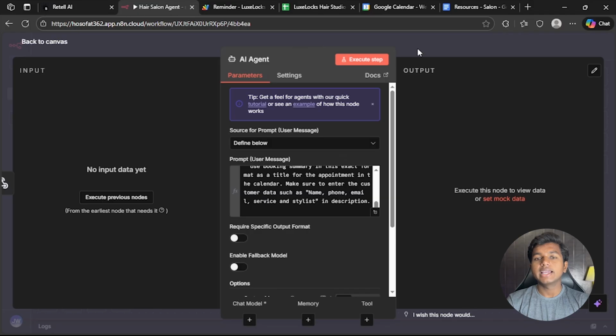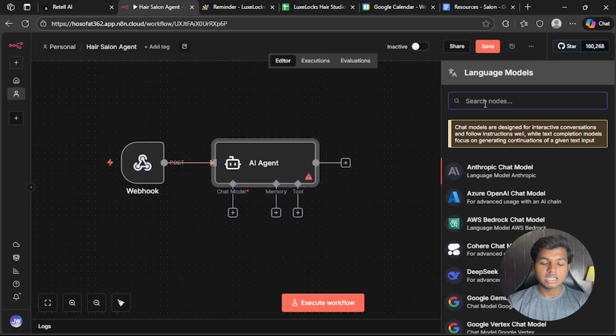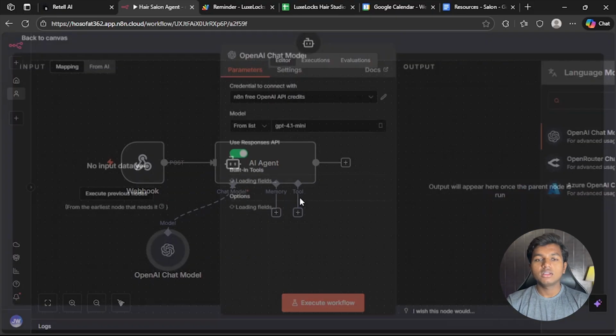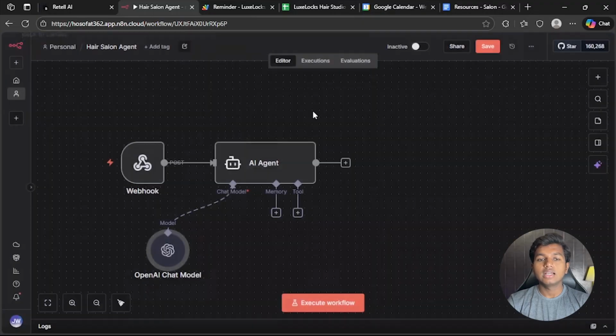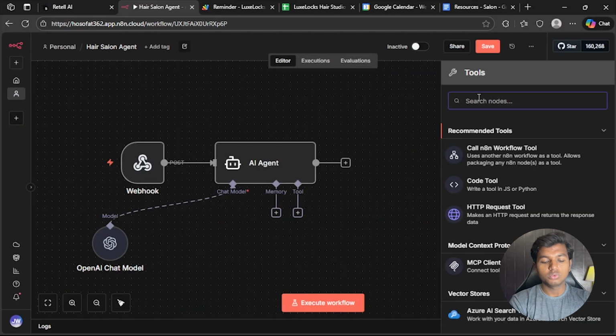So this was the AI voice agent. Now we have to select our chat model. Search for OpenAI chat model. This is in here. I'm using free credits. You can also select those, and this is in here. Memory, we don't have any memory. For the tools, let's select our tools.